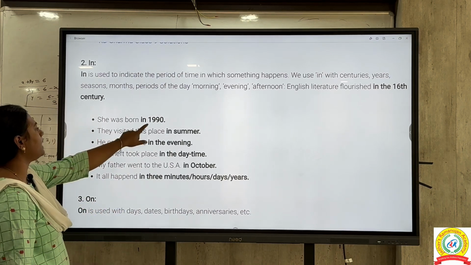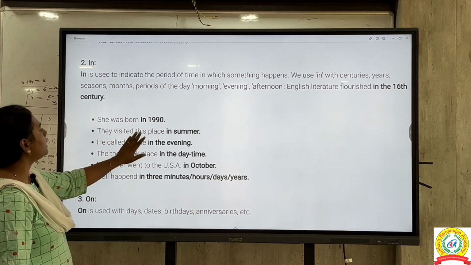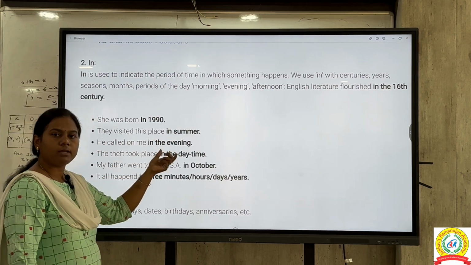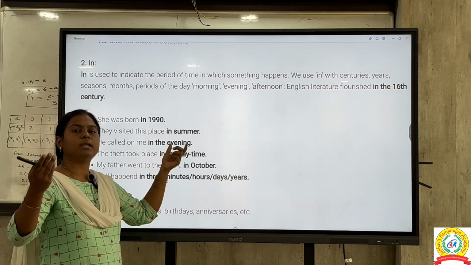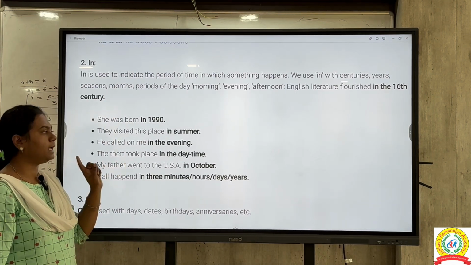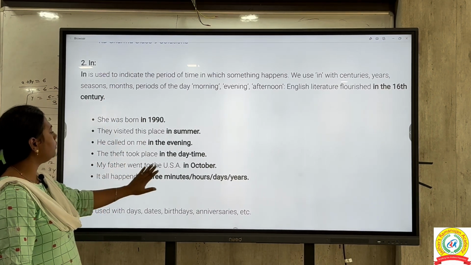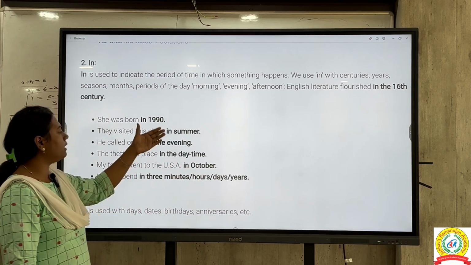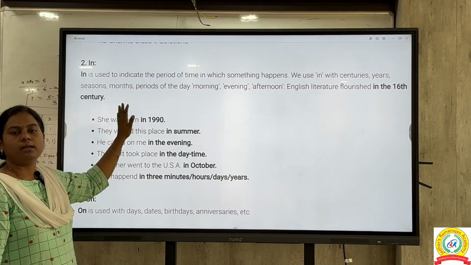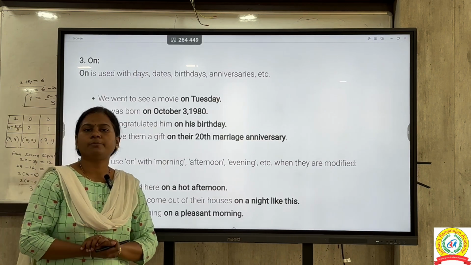You can see the examples here. She was born in 1990. They visited this place in summer. Then he called on me in the evening. For morning, afternoon and evening, which preposition should we prefer? We should use in. Then my father went to the USA in October. A number of examples are given here. So this is the purpose of the preposition in.